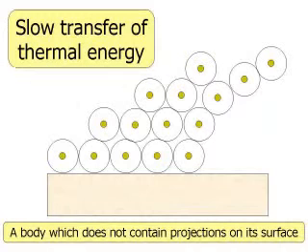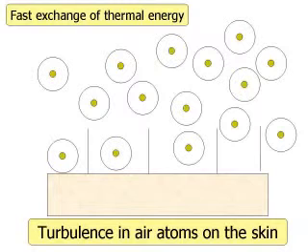As you can see on the screen, if we have a surface of a body which does not contain projections, what happens is this: the first layer of atoms needs to be heated up. Then the next layer, this heat is transferred from the first layer to the second one, and then from the second to the third, and so forth. So this results in slow transfer of thermal energy, i.e. low efficiency. Now, as in the skin, Allah put projections on the surface.